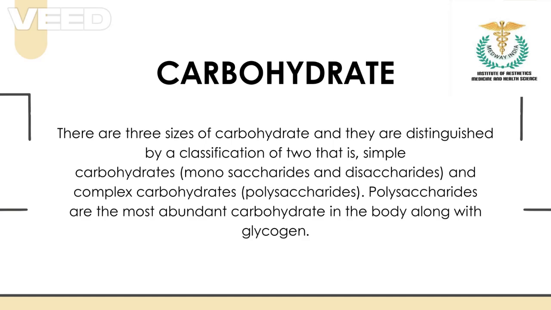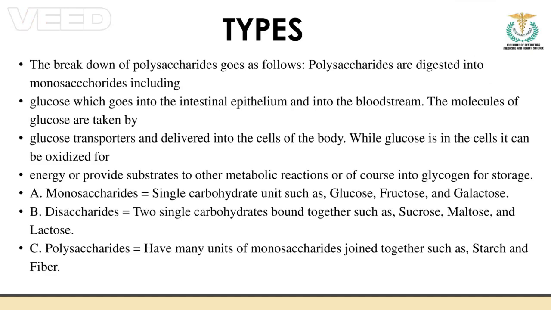Okay, so what are the types? We saw, like I told you, different types, right? So let us see the types. Basically, polysaccharides will be digested, or broken down, into monosaccharides. Glucose crosses the intestinal epithelium as digestion occurs, and then enters the bloodstream. Glucose transports and delivers energy to the cells, where it gets oxidized and provides energy. That is how the process goes.